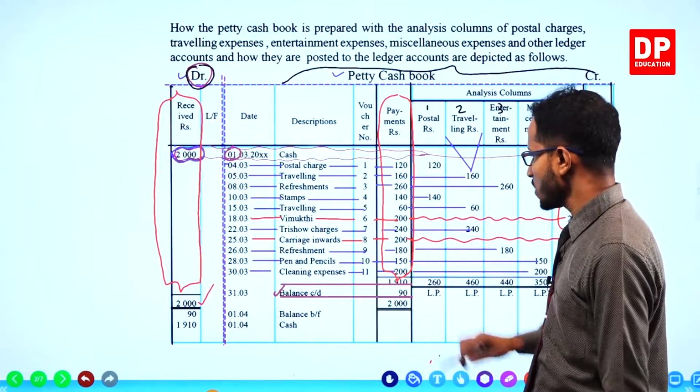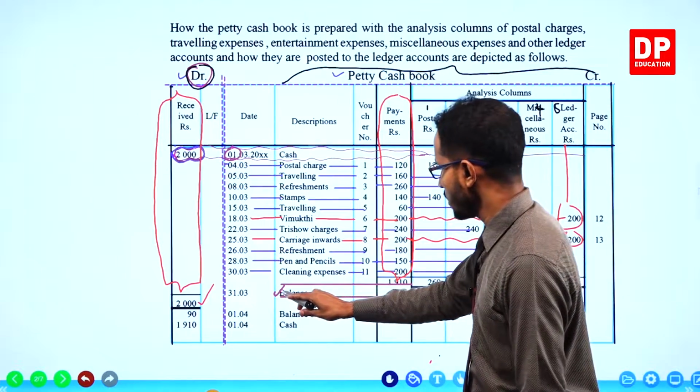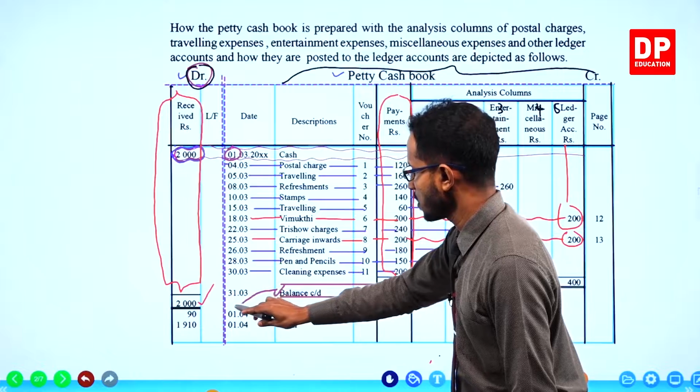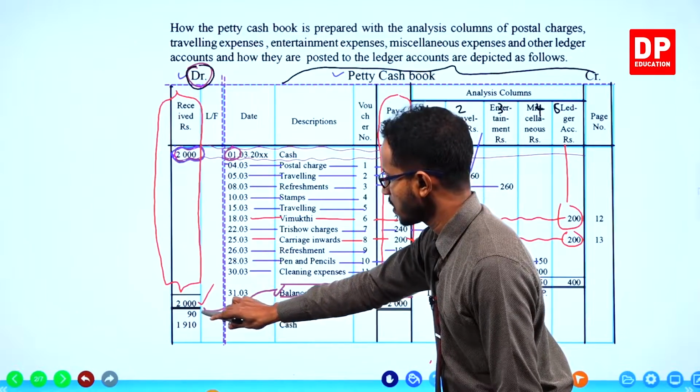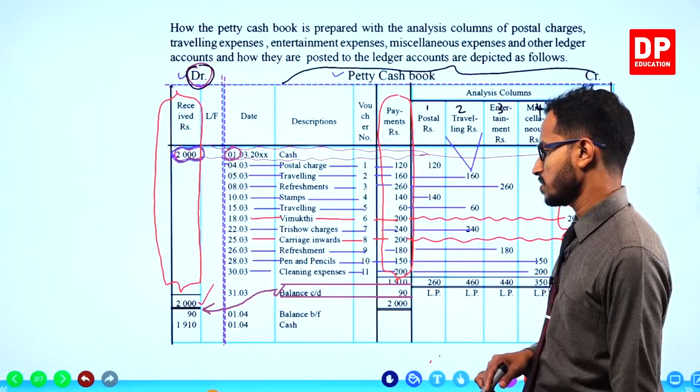This balance carried down 90 again should be brought forward.